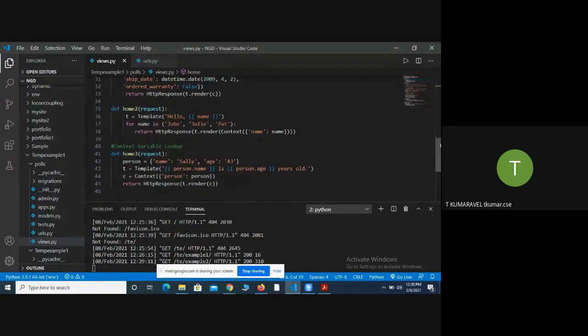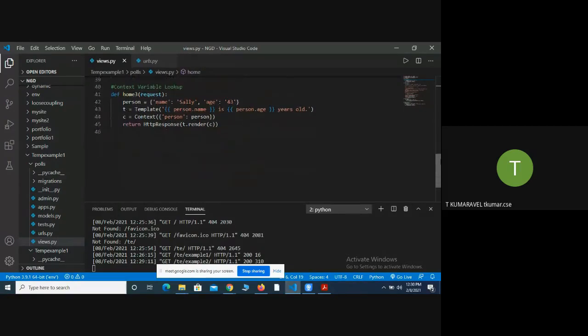Okay, now the third method, which is called home. Here, what I did is I created one template, and then I created the dictionary.